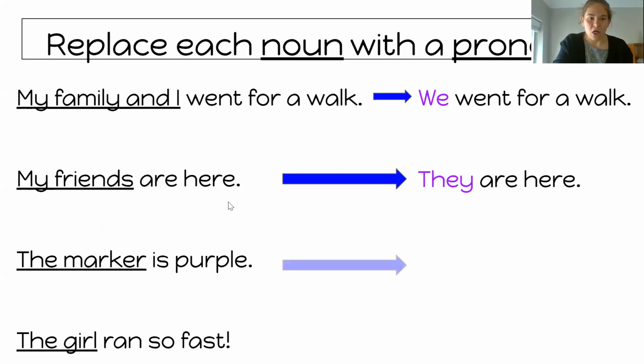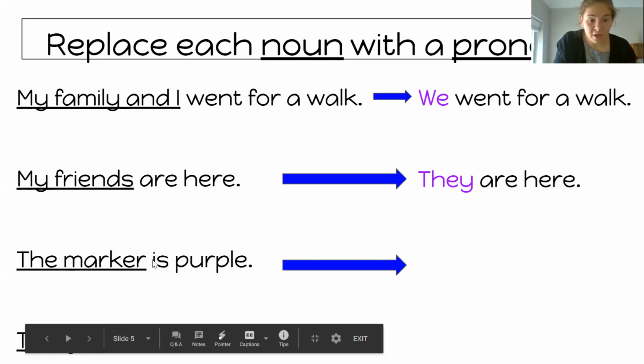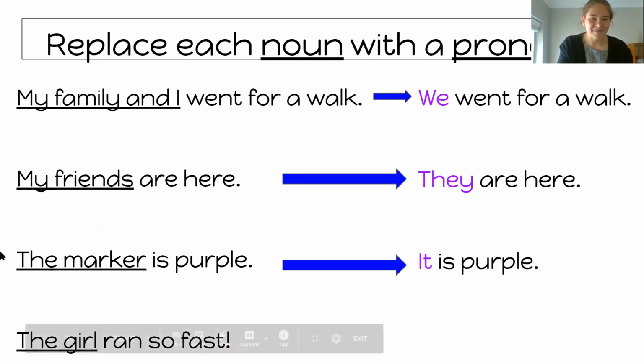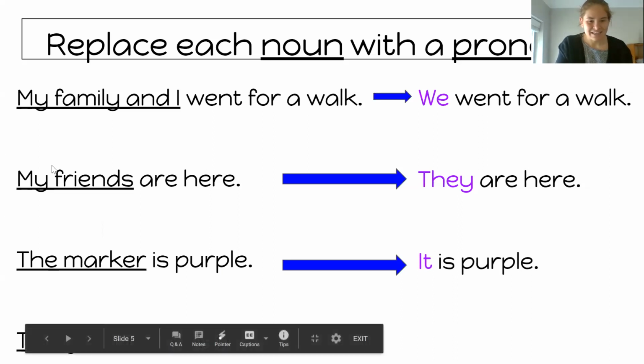Okay. The marker is purple. The marker is purple. Our noun here is the marker, right? That's a thing that our sentence is about. The marker is purple. Fill in the blank, ready? The marker is purple. Blank is my favorite marker to write with. It, right? Because we're talking about a thing, we would say it is purple. Fabulous. One more. You got this. You're rocking it with our pronouns so far.